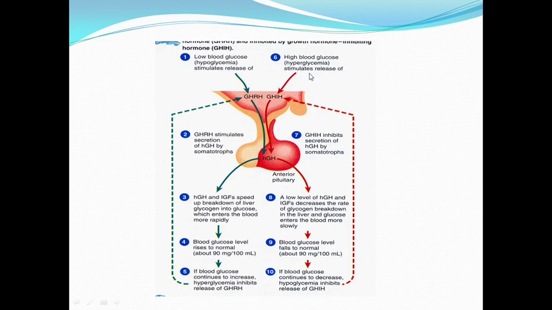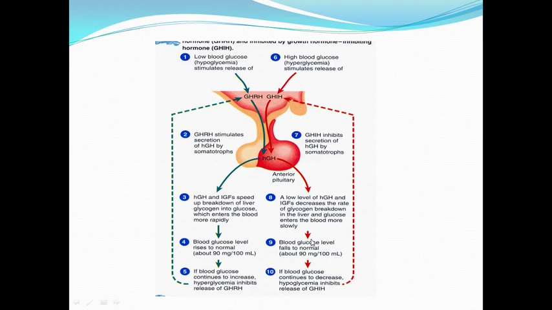Now come to the second condition. If there is a high blood glucose level in the plasma or hyperglycemia, it stimulates the release of growth hormone inhibiting hormone, not the growth hormone releasing hormone. So this hormone again comes back to the anterior pituitary, non-competitively inhibits the growth hormone releasing hormone on the acidophilic cell receptors. So it inhibits release of human growth hormone. So it decreases the breakdown of glycogen into glucose, so decreases entry of glucose in the blood.